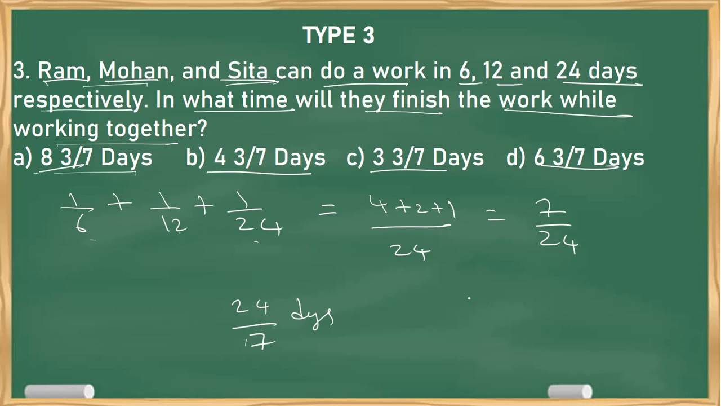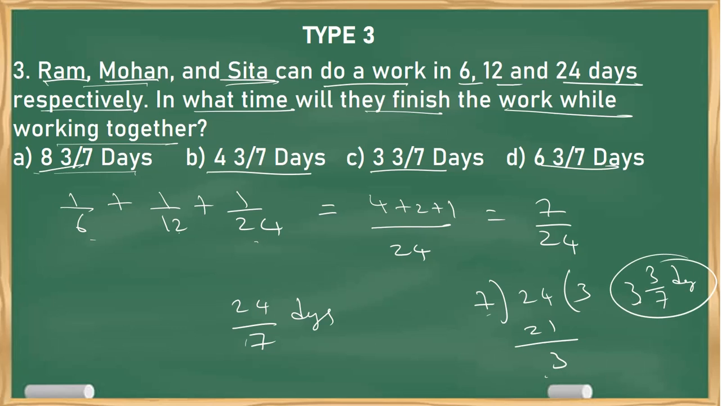This option is not there. So try to convert into mixed fraction. 7 3s are 21, remainder 3. Answer is 3 3 by 7 days. This is a mixed fraction. Again, 7 3s are 21 plus 3, again I'll get 24 by 7. So answer is option C. Hope this is clear to all. Okay.